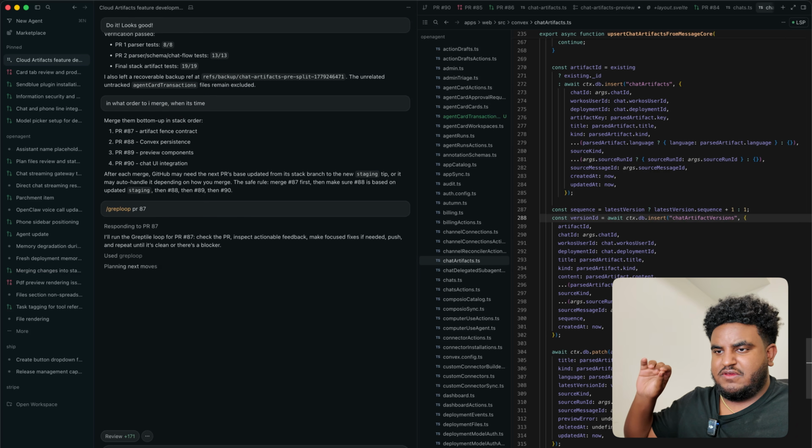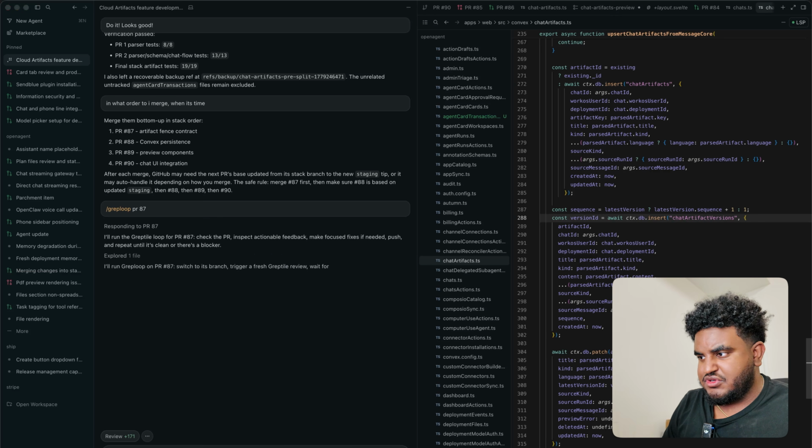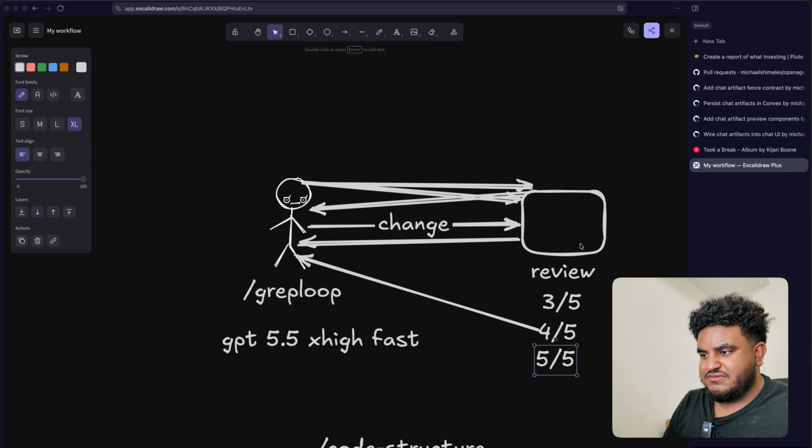So now what's going to happen is the Cursor agent knows to run the grep loop on PR 87. It's going to read the contents. Again, I'll show you this diagram I drew earlier. It's going to read the review, read the feedback, fix it, push a change.